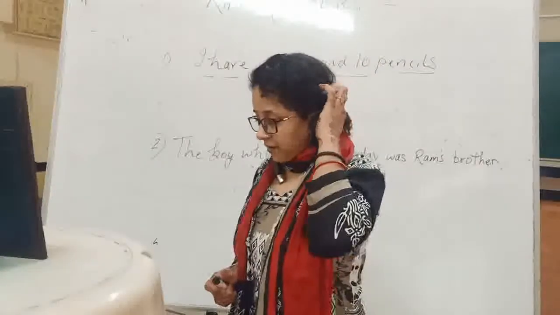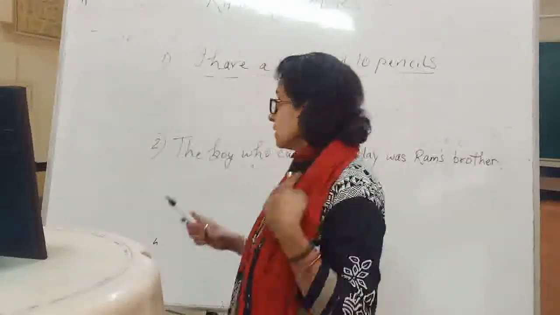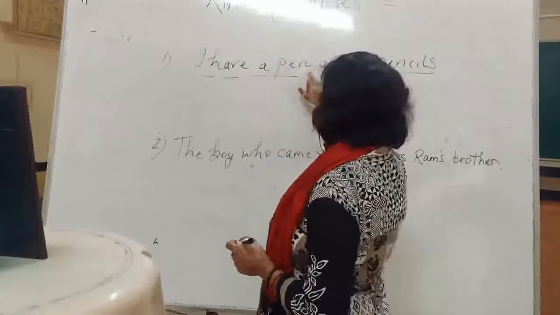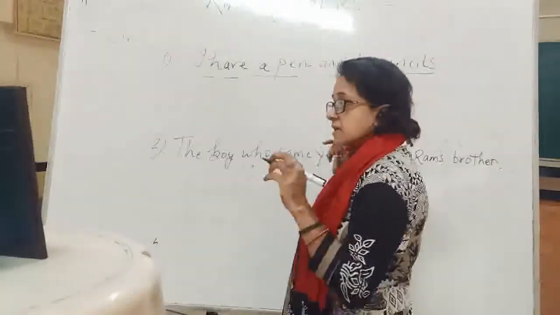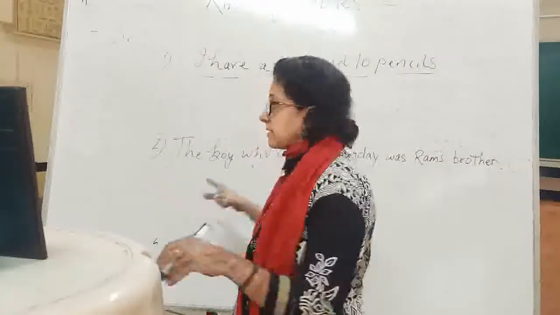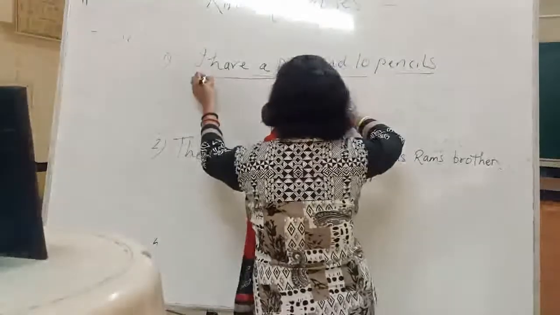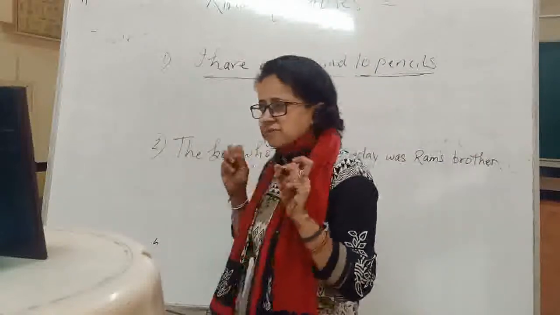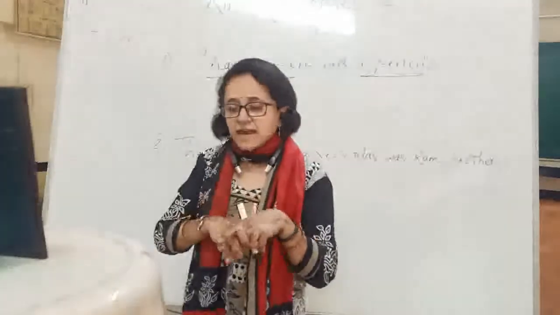Okay, now see, in the first sentence, I have a pen and 10 pencils. See, if I divide this sentence, I have a pen and I have 10 pencils. Don't you think that these two sentences can stand on their own?